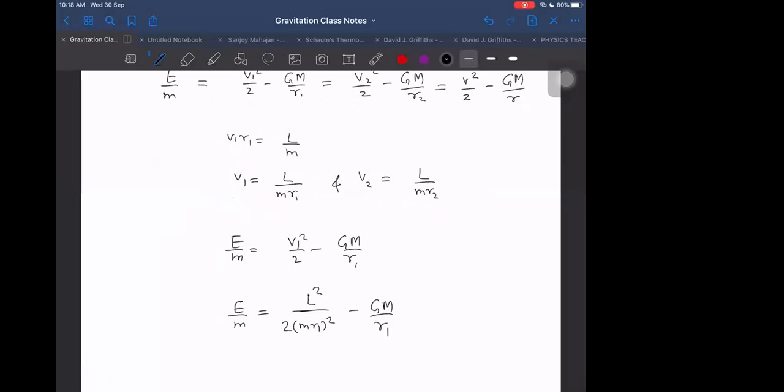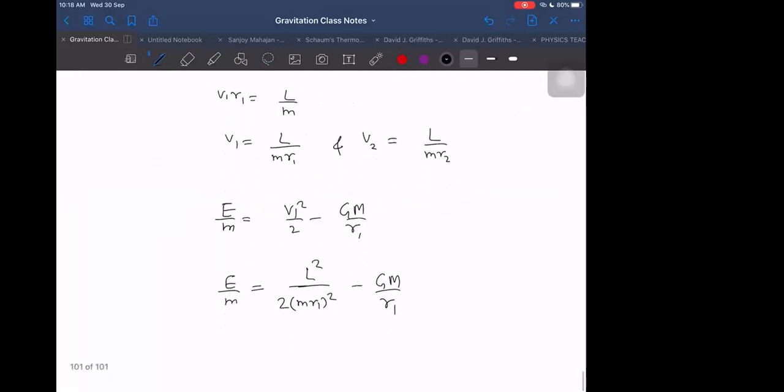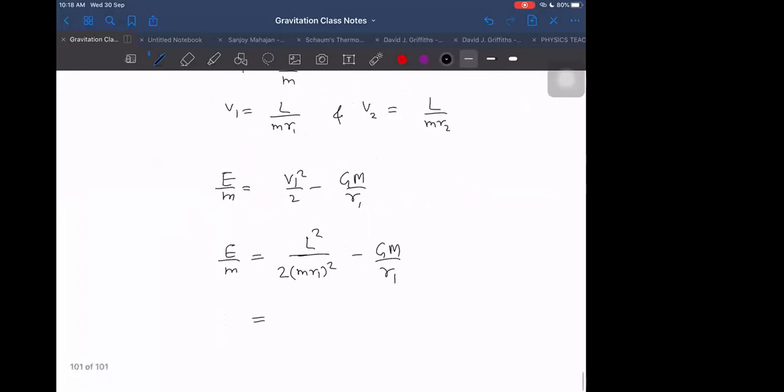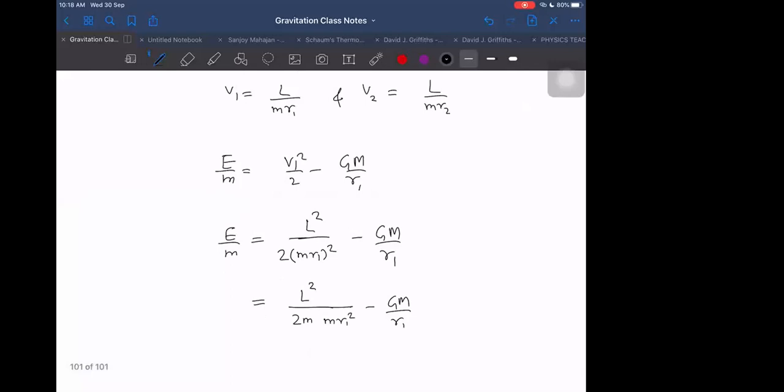We don't need the second one also. This is enough for us. Next, we can write it as L square by 2m into m R1 square minus G into m by R1. I know that m R1 square can be written as